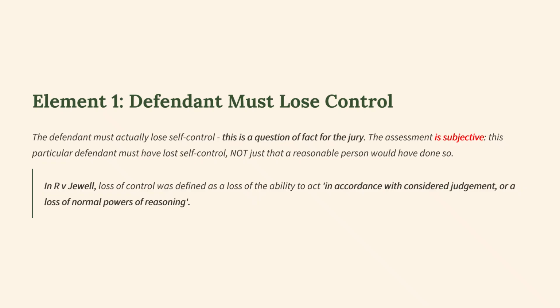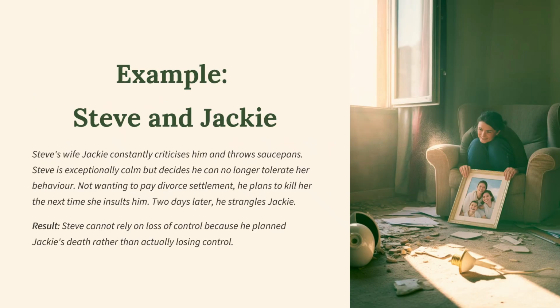So let's look at each of these three elements. The first element, element 1, the defendant must lose control. The defendant must actually lose self-control. This is a question of fact for the jury. The assessment is subjective. This particular defendant must have lost self-control, not just that a reasonable person would have done so. It's subjective. In Jewell, loss of control was defined as a loss of the ability to act in accordance with considered judgment or a loss of normal powers of reasoning.